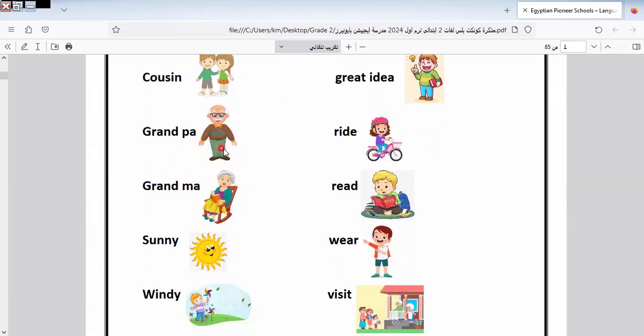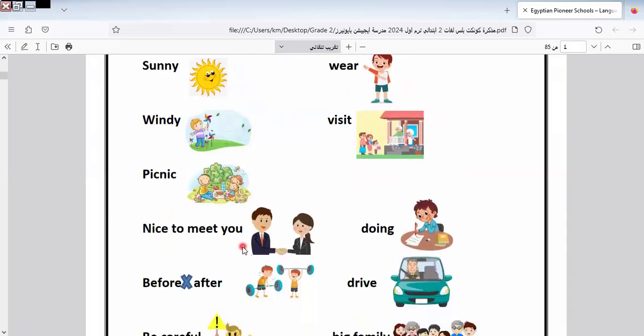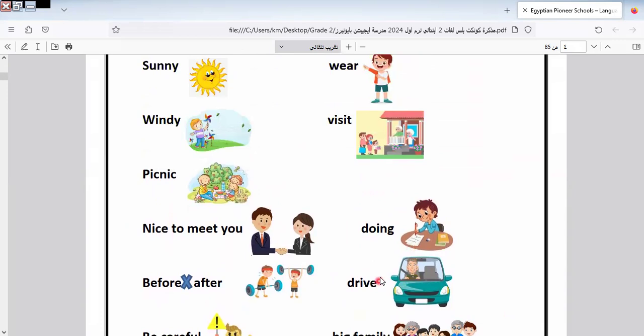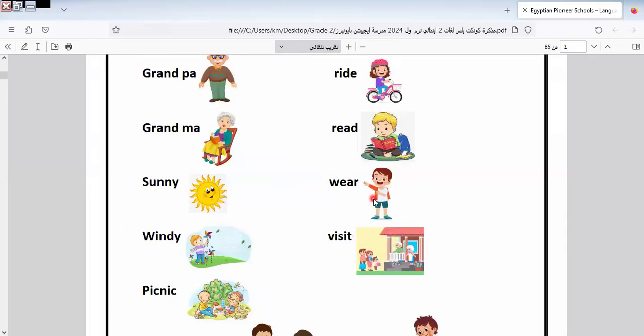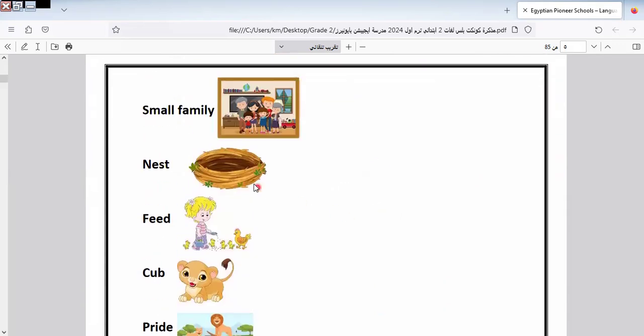Then sunny, windy, picnic. Nice to meet you. When I see someone and I would like to greet them, I say nice to meet you, and he or she replies nice to meet you too. Before or after, be careful, big family, drive, doing, visit, wear, read, ride, and good idea. This is the vocabulary related to this part.